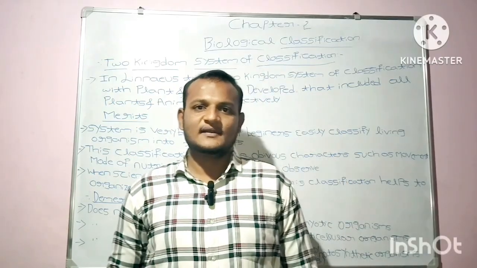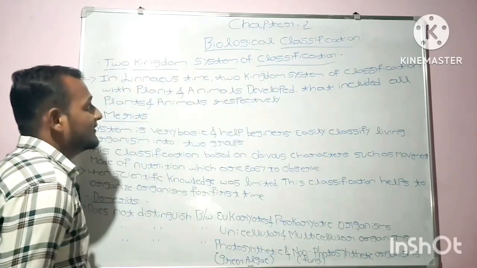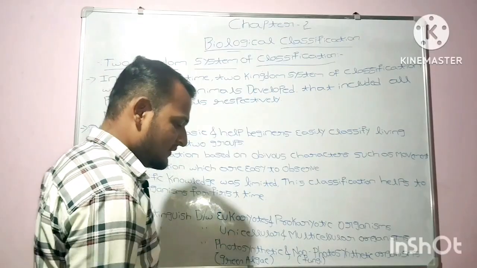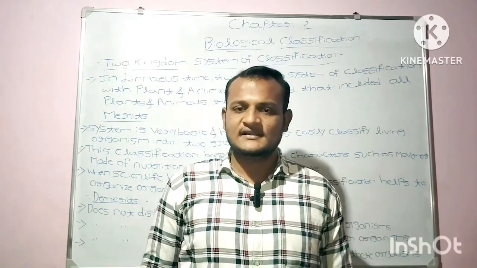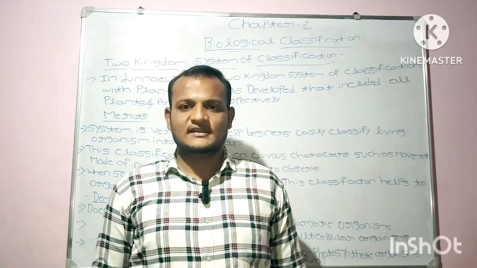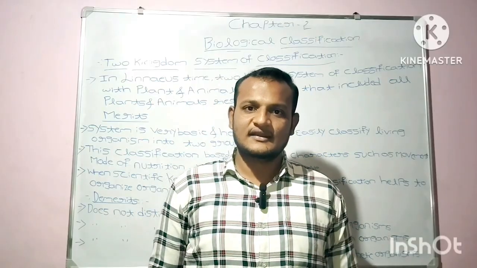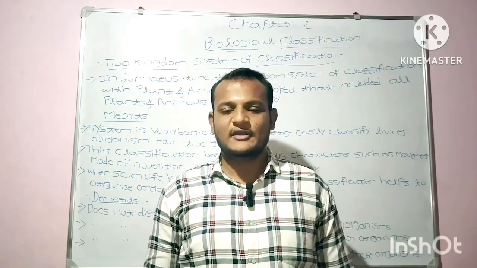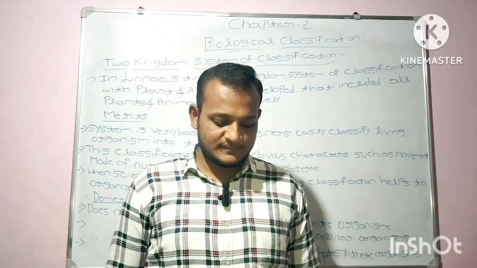So let's start chapter number 2, that is biological classification. Biological classification is a very important chapter. In this chapter, you are going to study the different types of classification, that is two kingdom, three kingdom, four kingdom, five kingdom, and six kingdom types of classification.